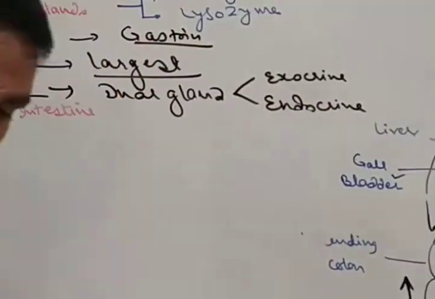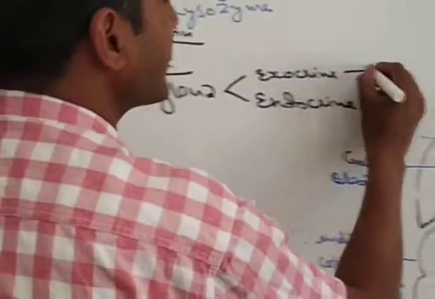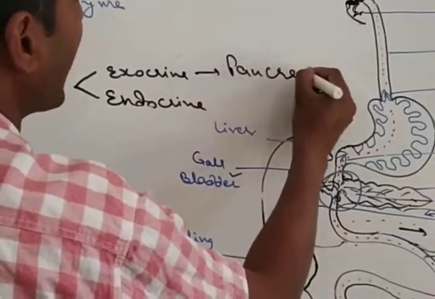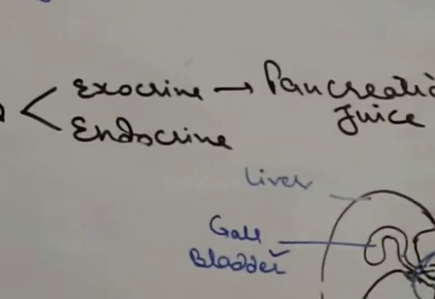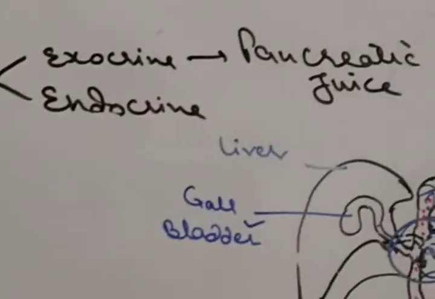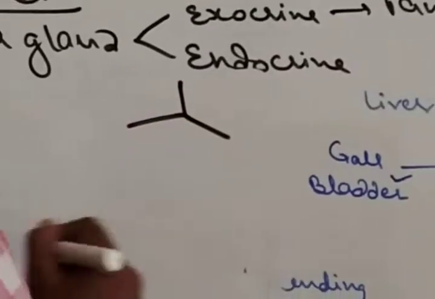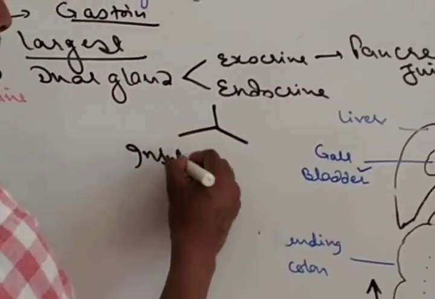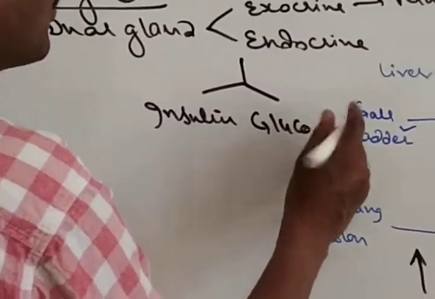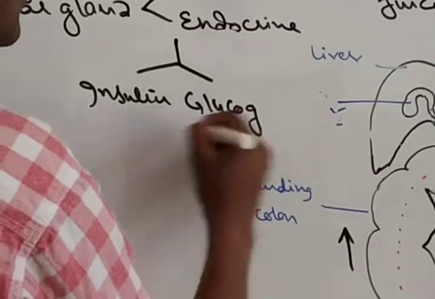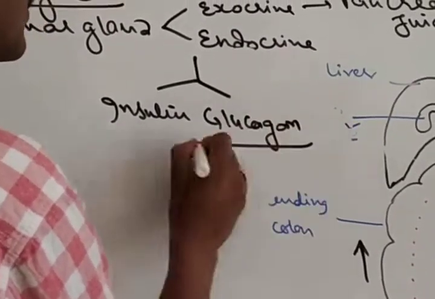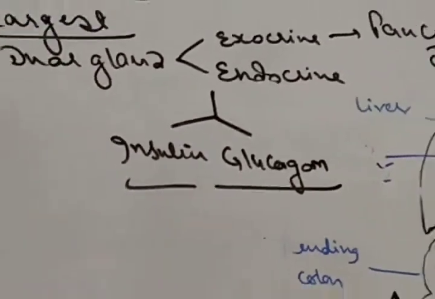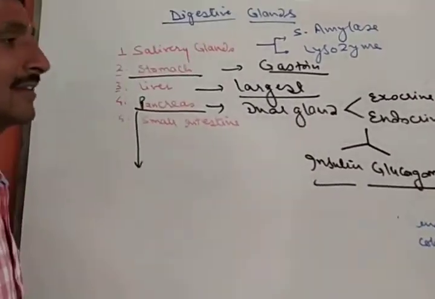The exocrine part secretes pancreatic juices, which contain enzymes like lipases, chymotrypsin, trypsinogen and various others. The endocrine part secretes hormones like insulin and glucagon.